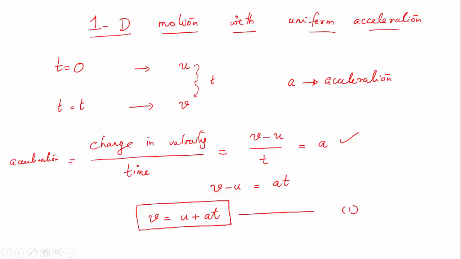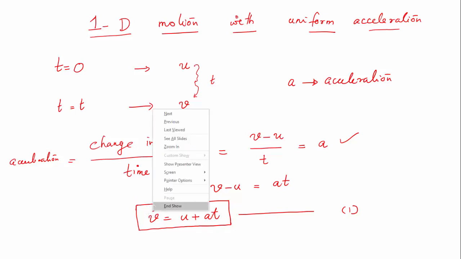Equation of motion in this sense means motion along one dimension with uniform acceleration. So for a one-dimensional motion, if the object maintains a constant acceleration, then the first equation of motion is v is equal to u plus at. So this equation gives how the velocity changes with respect to time. It's a very important equation, very useful equation.